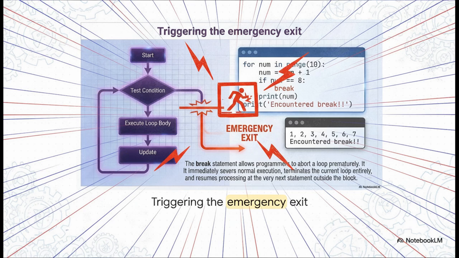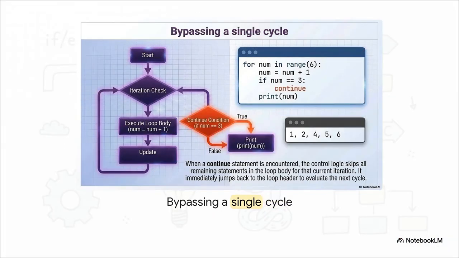It immediately severs normal execution, entirely terminates the loop, and drops the program down to the very next line of code outside that block. Now, contrast that with the continue statement. While break destroys the whole loop, continue just bypasses a single cycle. In this example, if num equals 3, the continue command is triggered. It skips any remaining statements in the loop body for that single iteration and immediately jumps right back to the top of the loop header to evaluate the next cycle. So it's just a skip, not a total exit.